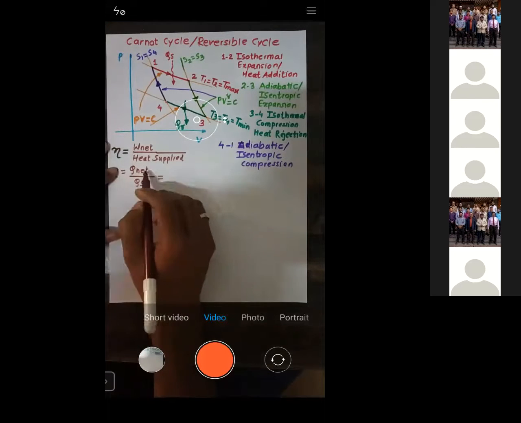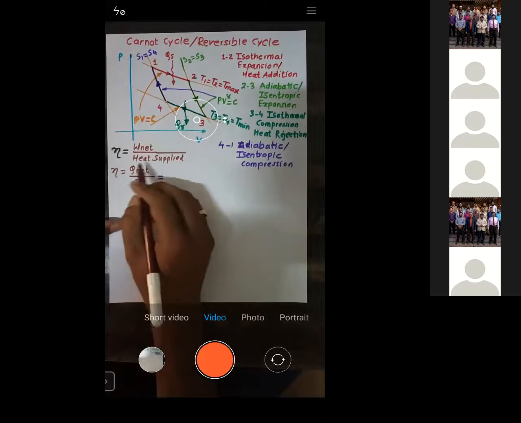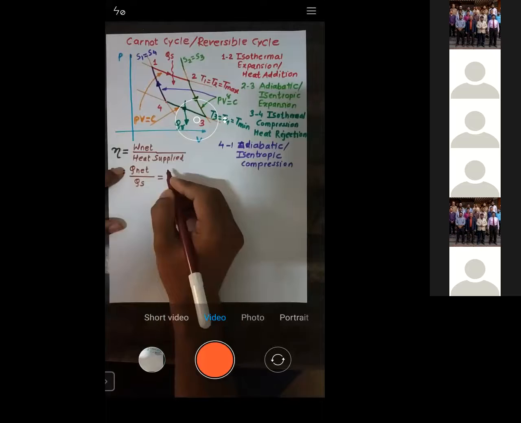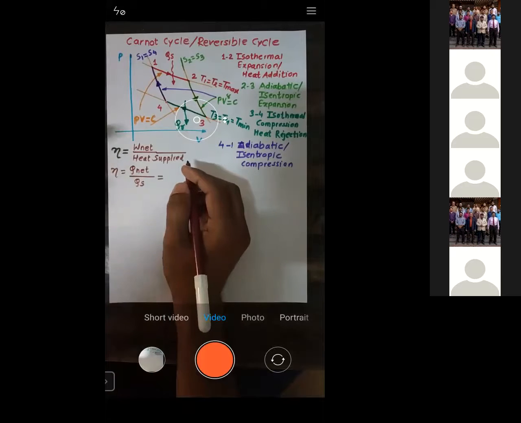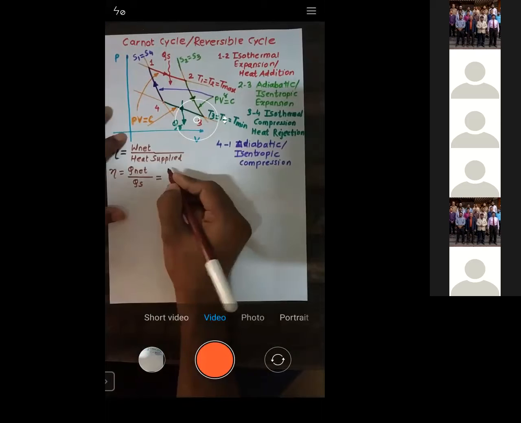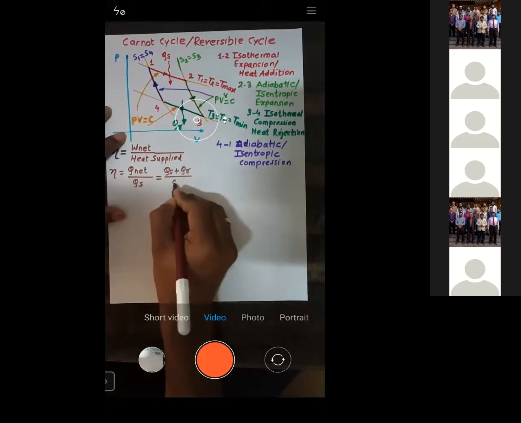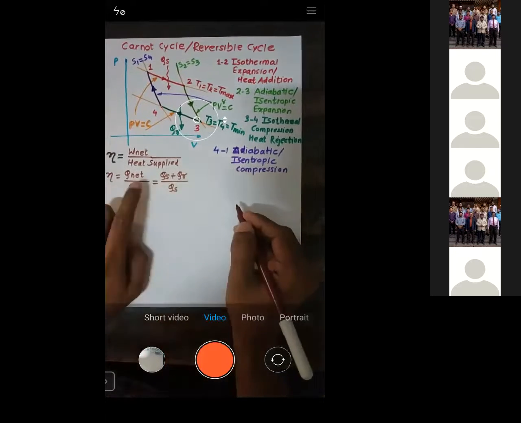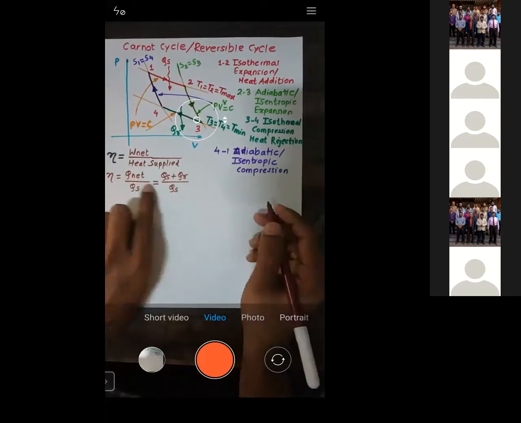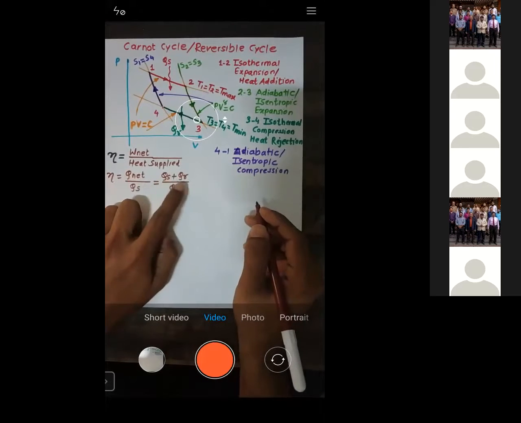Now let us calculate what the net heat is. Net heat is the addition of heat supplied plus heat rejected, upon heat supplied. What do you understand by net heat? How much heat is supplied and how much heat is rejected.